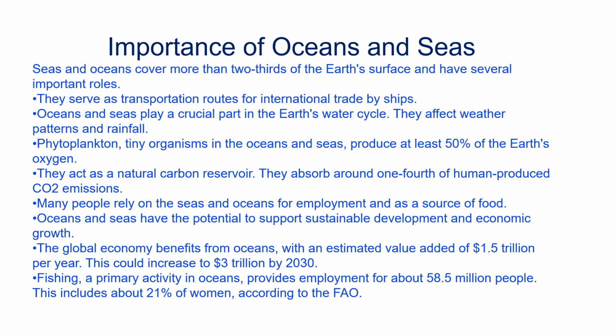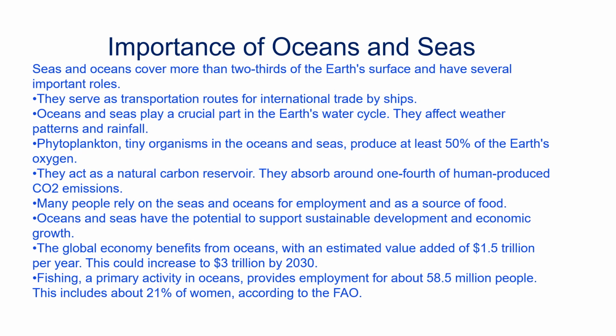Then importance of oceans and seas. Seas and oceans cover more than two-thirds of the Earth's surface and have several important roles. They help us in transportation and especially for international trade. They play a vital role in water cycle. They provide 50% oxygen.